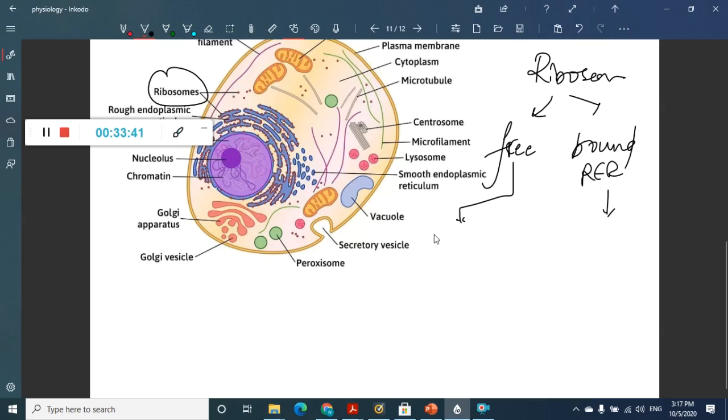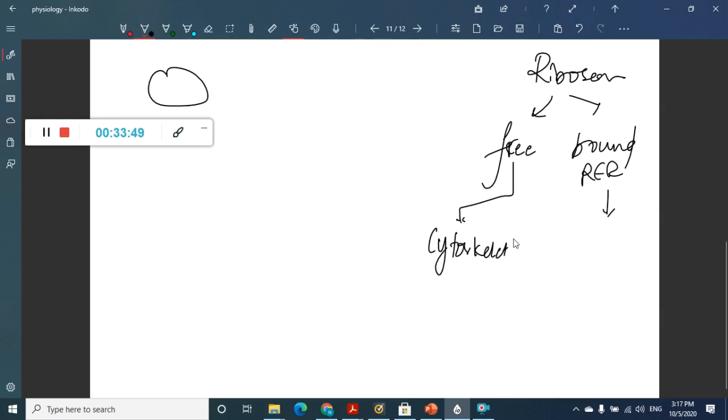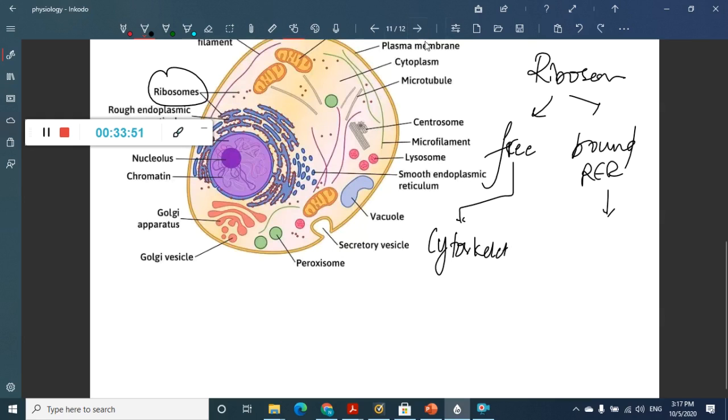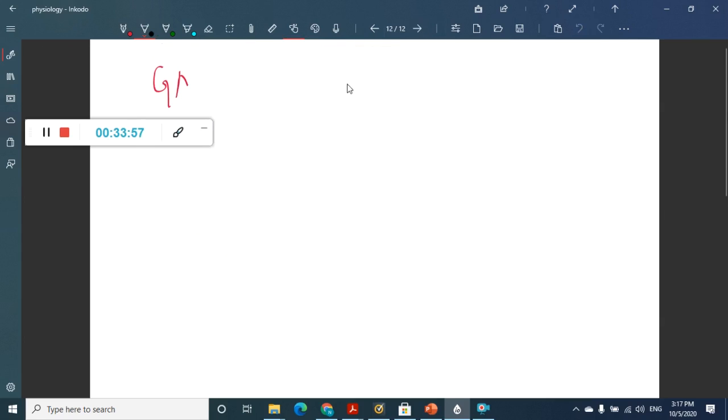So free polyribosomes, or cytosolic polyribosomes, produce proteins which I'll write on the next page. So the ribosomes are of two types: free and bound ribosomes.